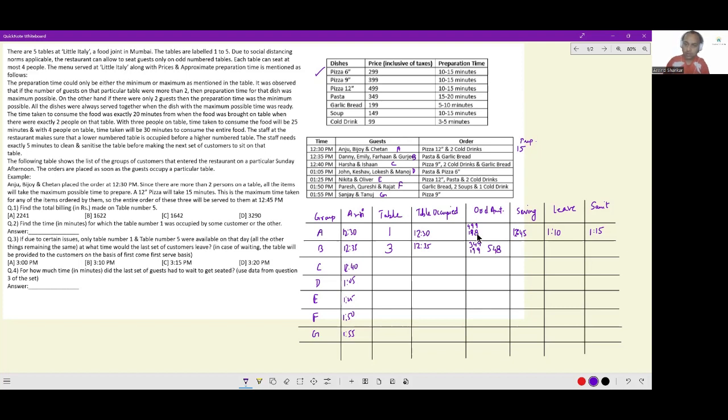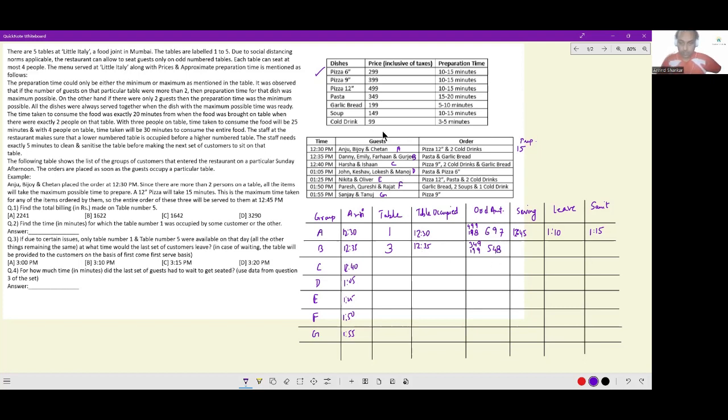Let me also add these up for group A: 198 plus 499. So 7, and 1 carried over, so 9. 497 plus 200, 697. 697 is the billing for the first group.